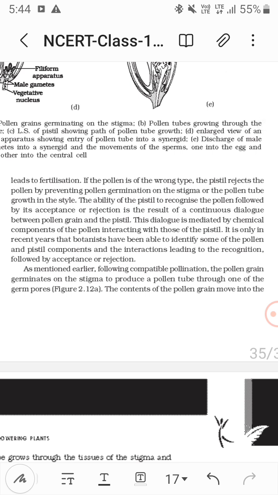If the pollen is of the wrong type, the pistil rejects the pollen by preventing pollen germination on the stigma or pollen tube growth in the style. The ability of the pistil to recognize the pollen, followed by its acceptance or rejection, is the result of a continuous dialogue between pollen grain and the pistil. This dialogue is mediated by chemical components of the pollen interacting with those of the pistil.